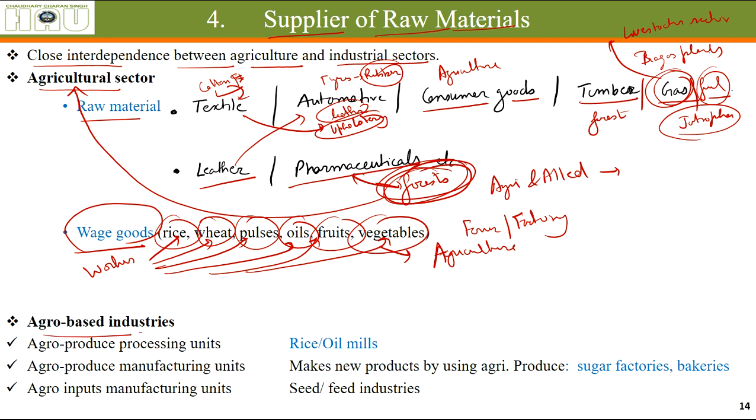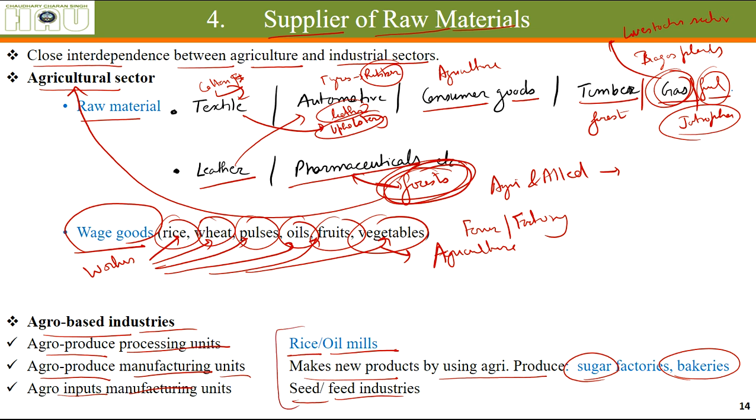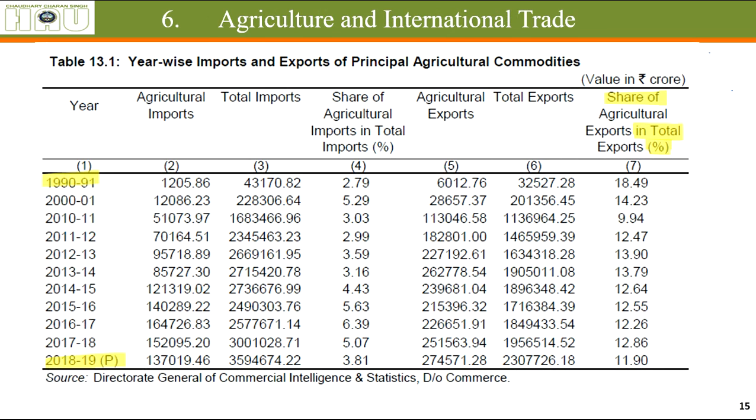Alright. Agro based industries, as I told you: agro produce processing units, rice mills, oil mills, cotton ginning mills. Agro produce manufacturing units, which make new products by using agriculture produce, such as sugar factories and bakeries. Agro input manufacturing units: seeds, feeds, and agrochemicals. All these industries are surviving because of raw material from agriculture. So you can understand the importance of agriculture because of how much raw material it supplies to different industries.